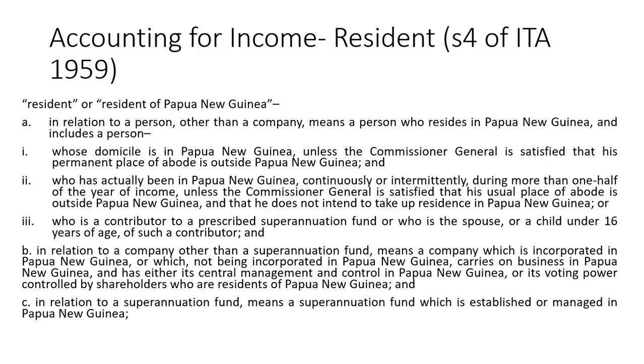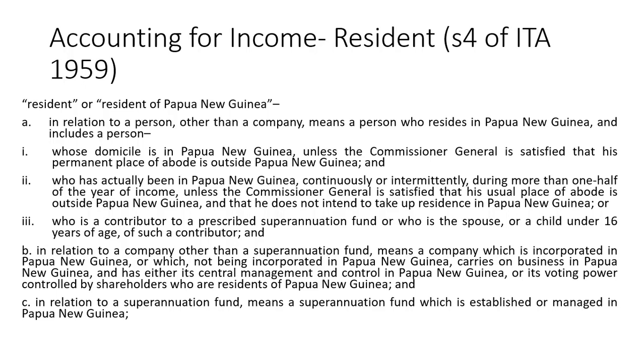So if the voting power is mostly under the control of Papua New Guineans, the central management and control is in Papua New Guinea, and they are operating in Papua New Guinea, even if they are not incorporated in Papua New Guinea, they will be considered a resident company for taxation purposes.